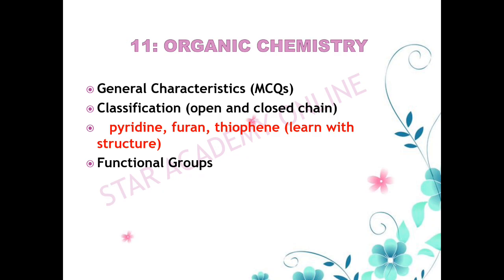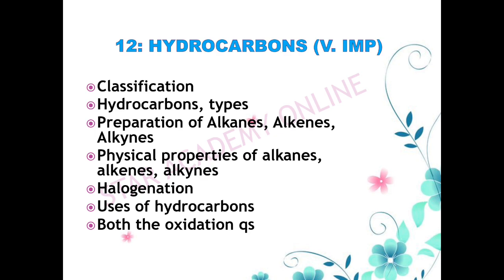Moving on to chapter 11, it's about organic chemistry. So you can do the general characteristics which are important from the MCQs point of view. Then the classification, which involves open and closed chain. Now there are some structures that you usually ignore, and the structures are of pyridine, furan and thiophene. Please learn these structures. You will be given these structures and they can ask you their names, or they will give you the names and they can ask you to draw them out in your short questions. Then there is another question related to functional groups. It's good and it's important.